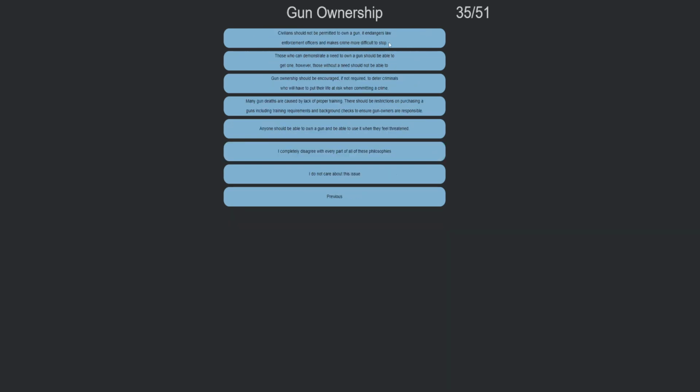Yes. Gun ownership. Civilians should not be permitted to own a gun. It endangers law enforcement officers and makes crime difficult to stop.